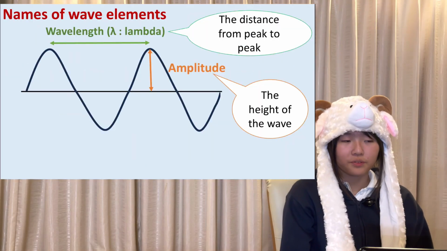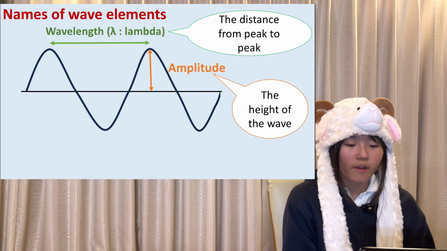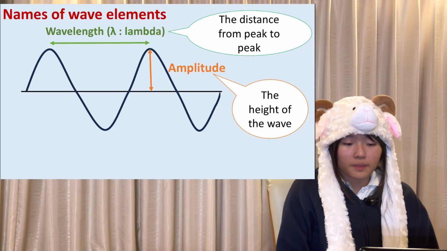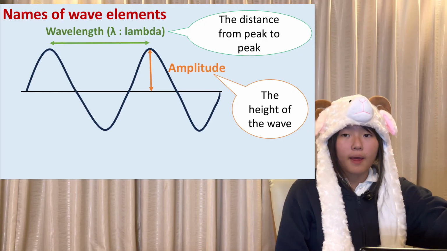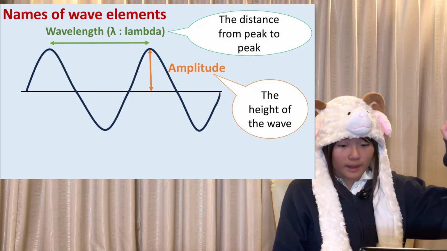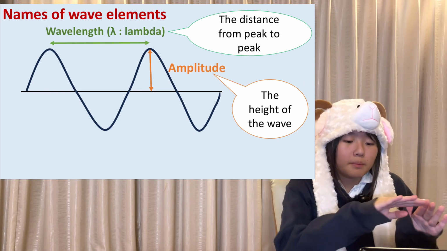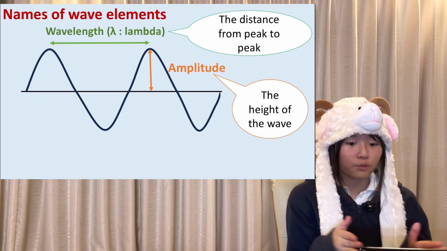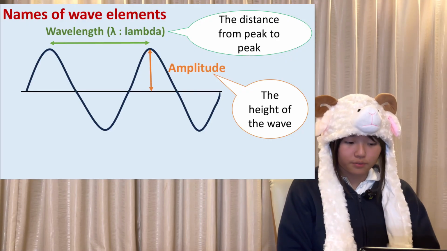Now I'll teach you about the names that the parts of a wave are given. So the wavelength, which is lambda, is the distance from the peak of the wave to another peak of a wave that's right next to each other. It can't be one that's far away. It has to be right next to each other. And the amplitude is the height of the wave.